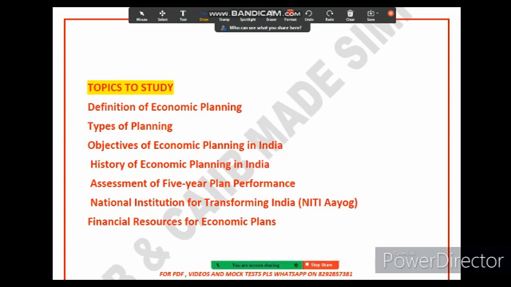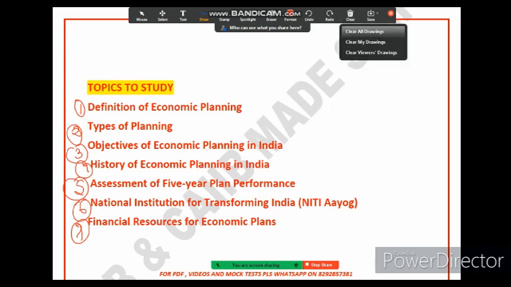First thing, we will see what is the definition of economic planning. The second topic we have is the types of planning. The third is objectives of economic planning, and the fourth is history of economic planning in India. Fifth topic is assessment of 5-year planning performance. Sixth is NITI, that is National Institute for Transforming India, and the seventh is financial resources for economic planning. Okay, so first of all, let's begin with the first unit, that is the definition of economic planning.